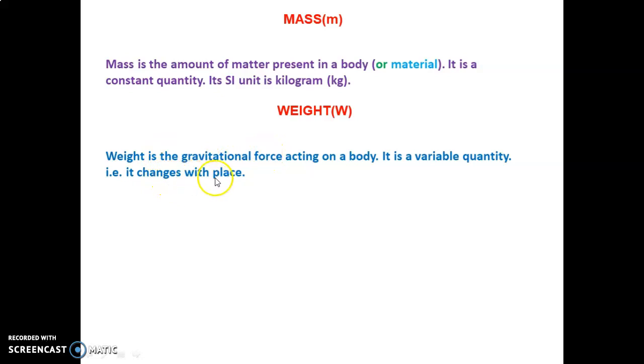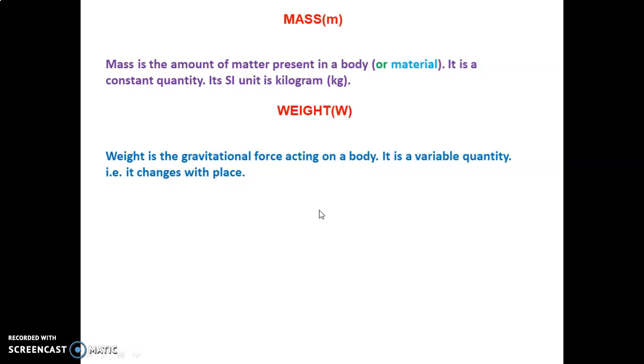It changes from place to place. Equatorial region, polar region, the weight changes, but the mass never changes. When you go to the moon, our weight changes because of the mass of Earth and the mass of the moon. The mass of the moon is 1/6th of the mass of Earth. The mass of the moon is very small, 6 times lower than that of Earth.